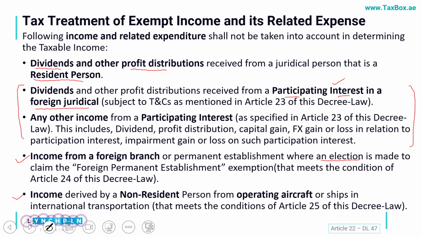Final area is that any income which is derived from operating aircraft or ships in international transportation by a non-resident entity, in that case, such income would be exempted, but with the condition that the same exemption is available for UAE based entities also, in those countries.